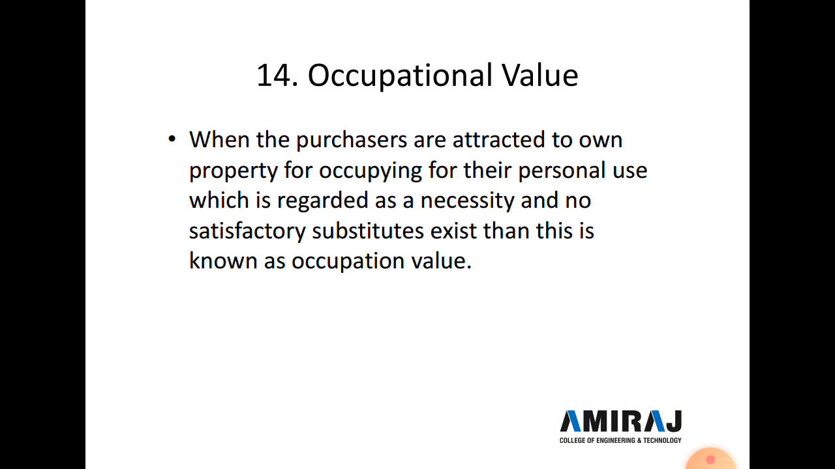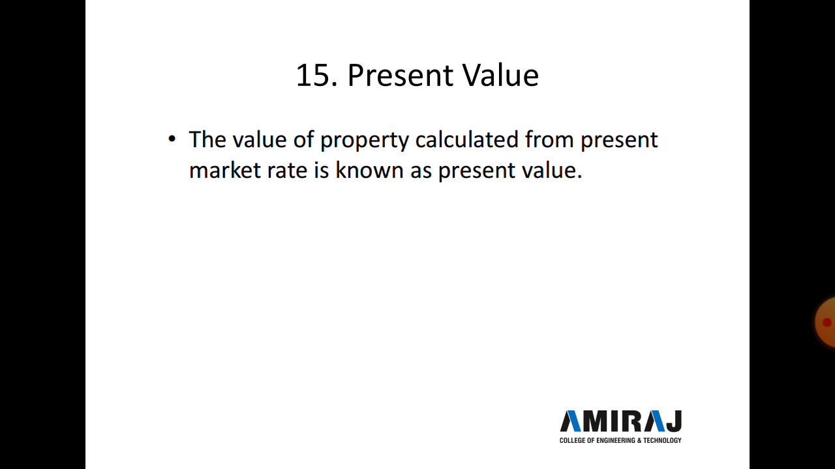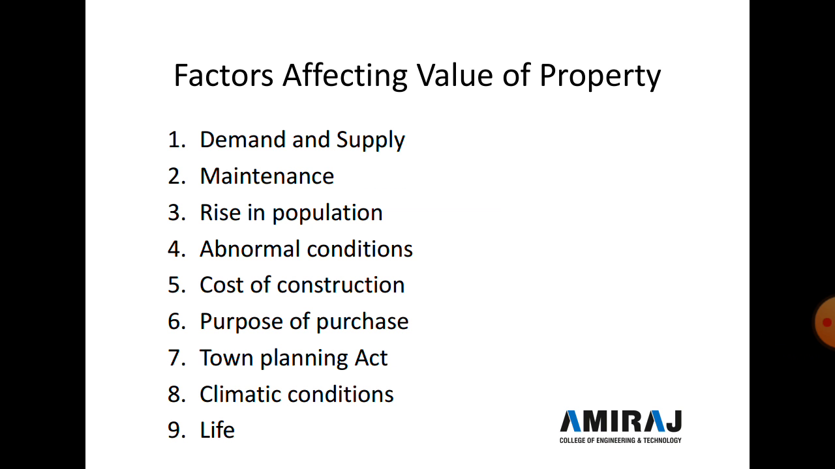And 14th type of value is occupational value. When purchasers are attracted to own a property for occupying it for their personal use, which is regarded as a necessity and no satisfactory substitutes exist, then this is known as occupational value. And the last one is present value. The value of the property calculated from the present market rate is known as present value.